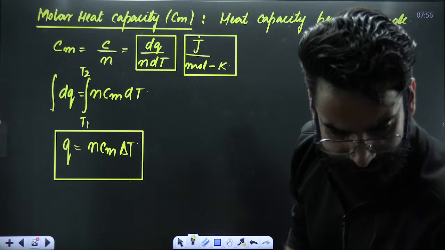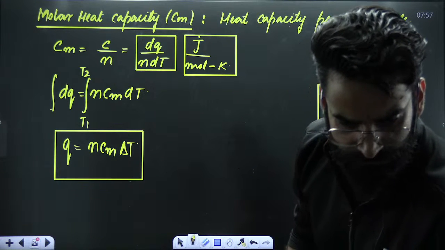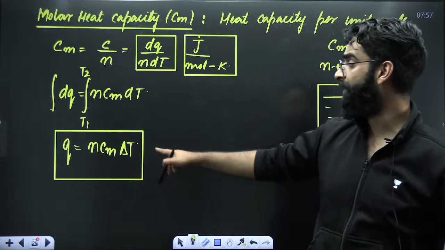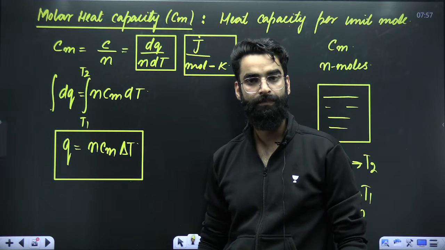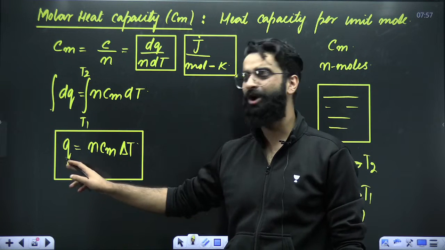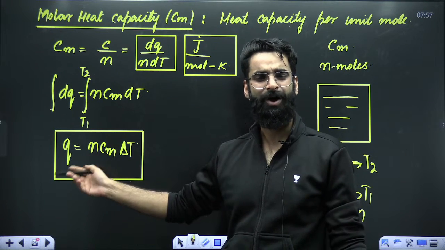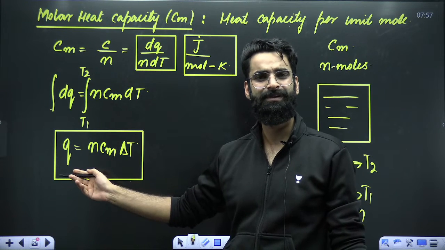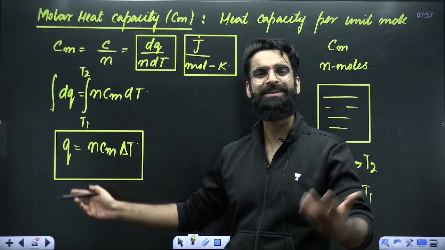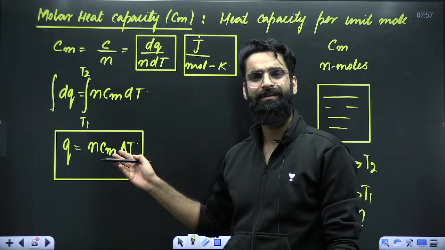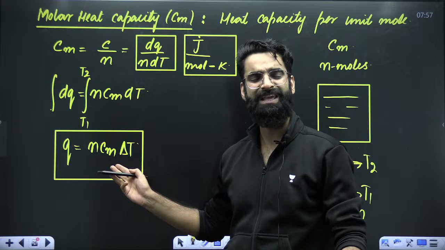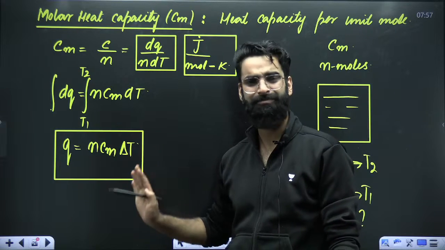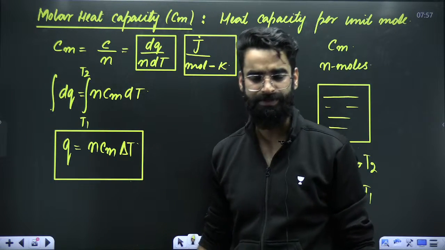Is it clear, guys? There's one more way of calculating the heat exchange between system and surroundings. Like how much heat is absorbed or released by the system, if its temperature is changed by delta T units, if the molar heat capacity of the system is Cm. This is the relation which you'll be using.